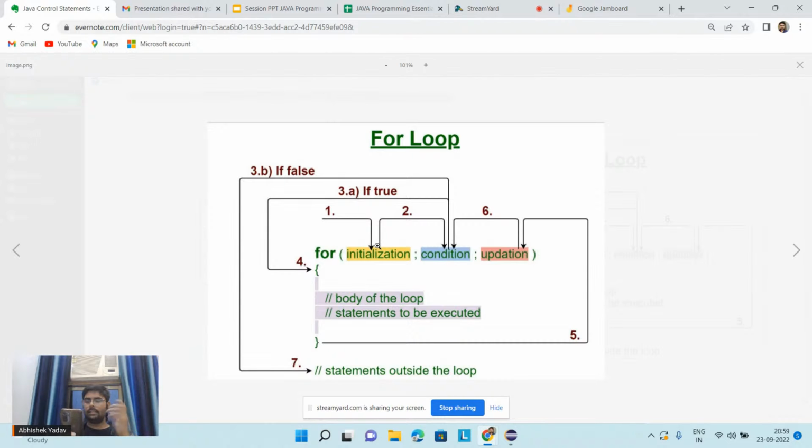Tomorrow's session is the last session. We will discuss a small project, and we will also discuss the OOPs part.